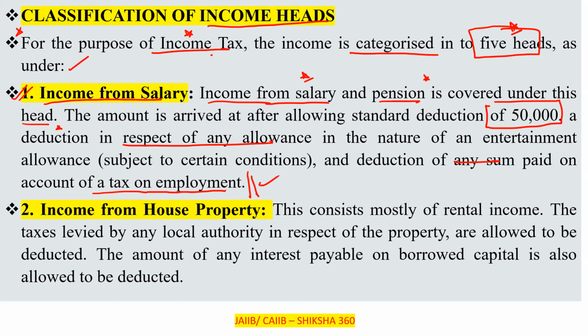The second point we have to discuss is income from house property. This consists mostly of rental income, where we are getting rent from the house property. The tax levied by any local authority in respect of the property is allowed to be deducted.